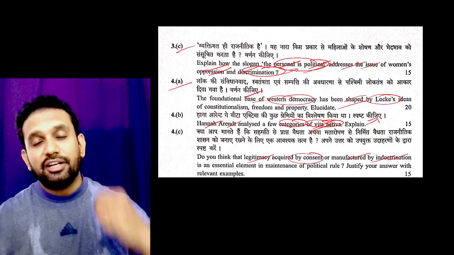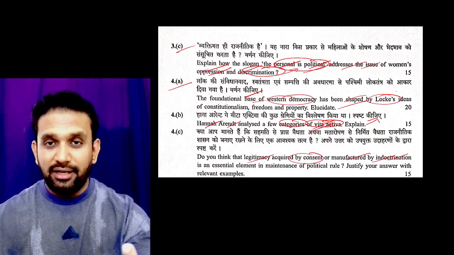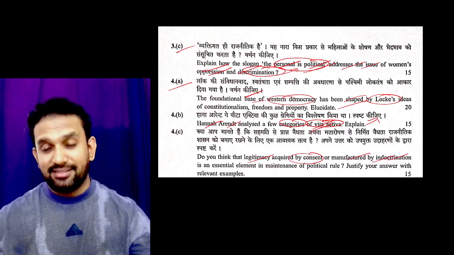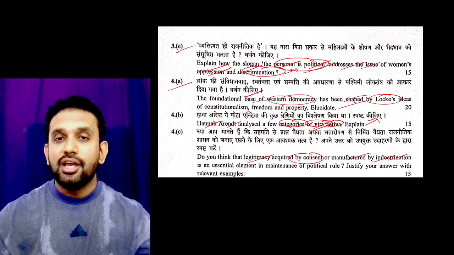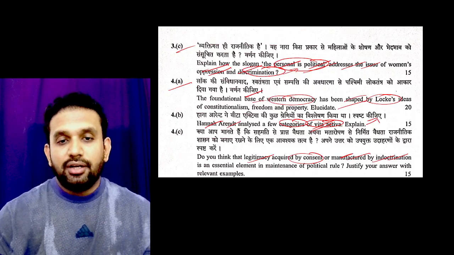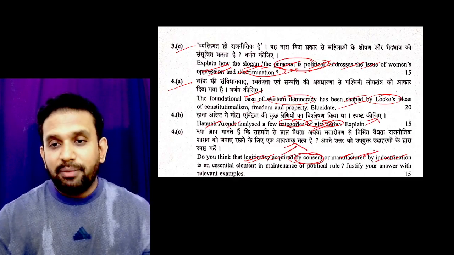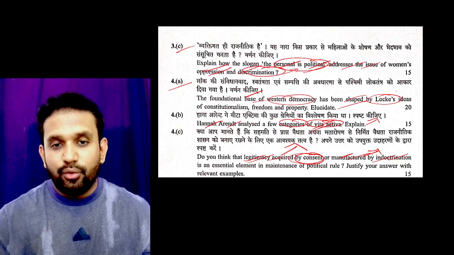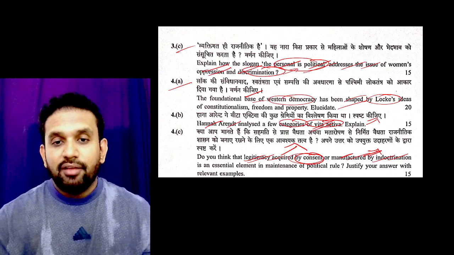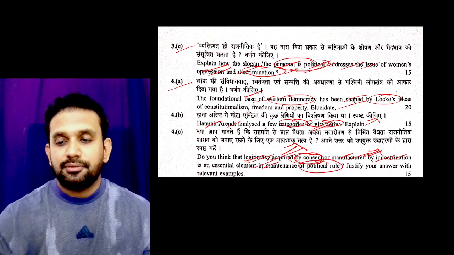If such a person comes to power, can it be called legitimate? Did they come to power with full consensus? No, right? So do you think legitimacy is acquired by consent, or by creating a cult or ideology to follow blindly? Which one is essential for the maintenance of political rule? So obviously your answer will be this.